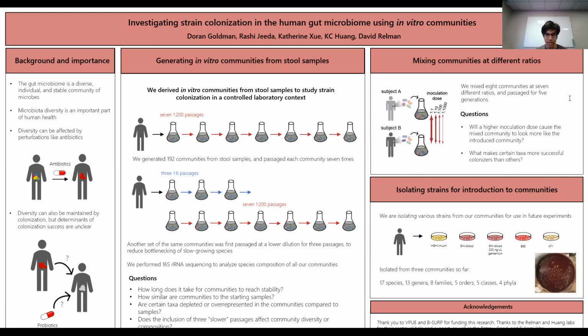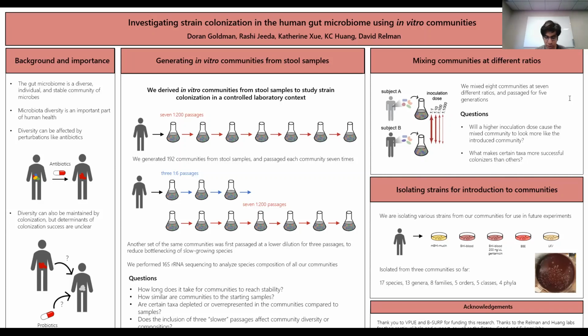So in order to use these communities for future experiments, we needed to make sure that their species level composition was stable and not changing significantly over time. And so what we did was we passaged these communities several times. What passaging is basically, after the bacteria in the communities grow up for 48 hours, we dilute the saturated cultures at a 1 to 200 ratio into new media in order to let the bacteria continue growing.